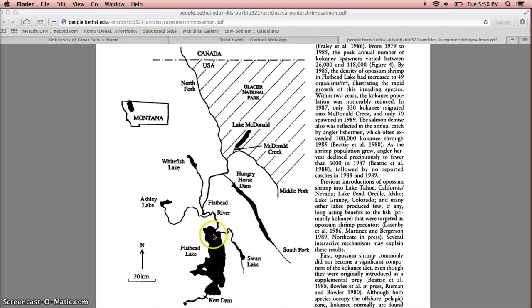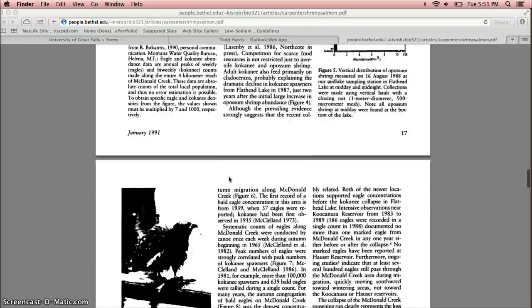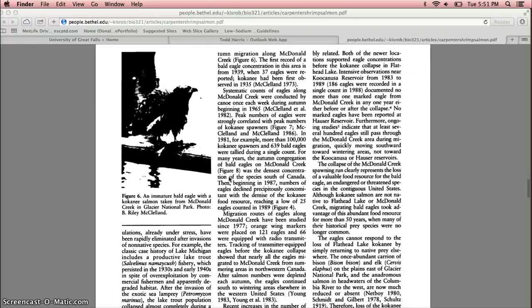So there's less salmon going up the river and spawning because there's not enough food for them to eat, so their numbers are declining. Now this also affects the other mammals and the birds within the food web, like our bald eagle. In 1981, 636 bald eagles were seen at McDonald Creek to feed on these salmon. 636, nearly 650. Eight short years later, in 1989, only 25 bald eagles were seen in McDonald Creek to feed on these. So the birds realized that their food source was going down, so they migrated elsewhere.